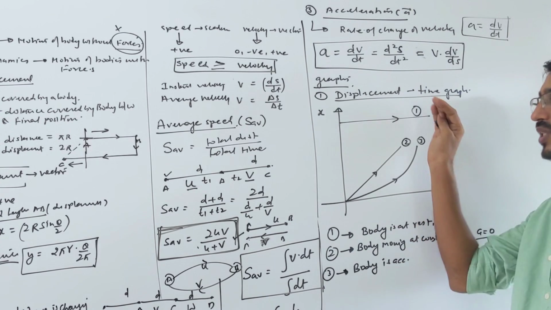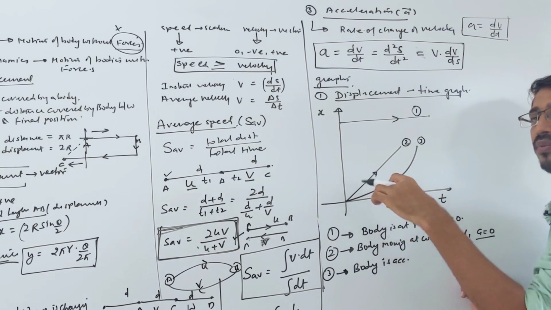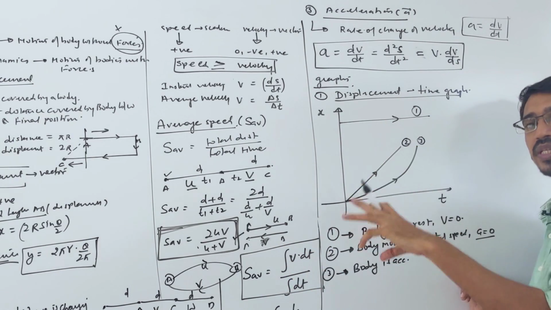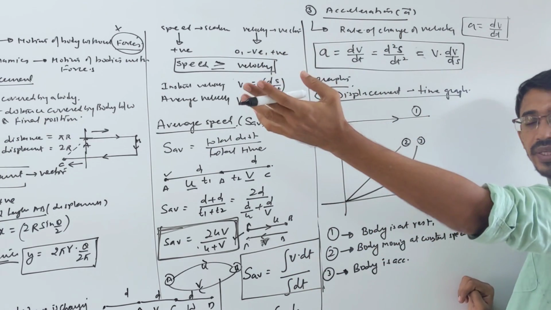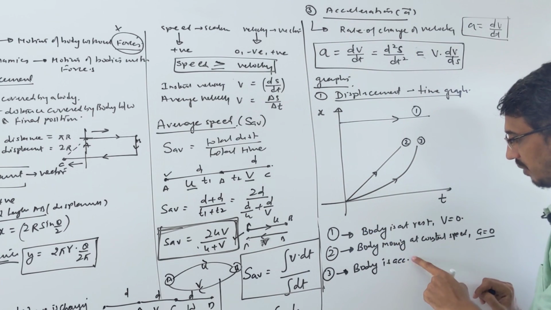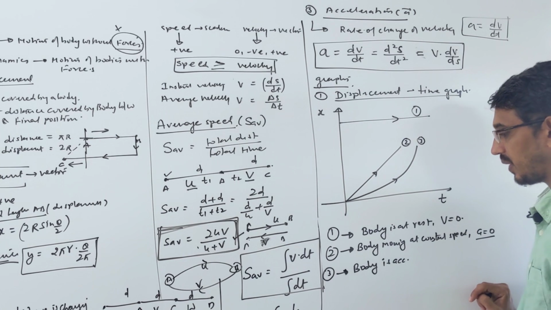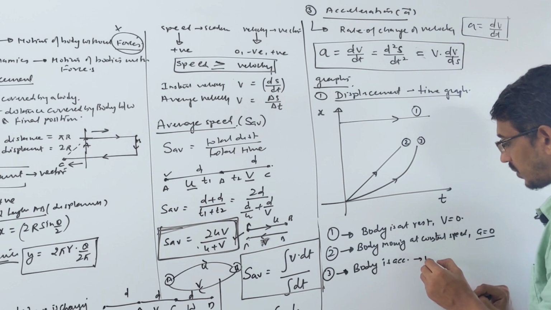In this case the body is accelerating, and your distance is increasing faster with time. Suppose you wait for 1 second and you moved 1 meter, in the next 1 second it moved more than 1 meter. So it's not uniform, your distance is increasing faster. Here the body is accelerating, so acceleration is there, correct. So this is a non-uniform motion, right?